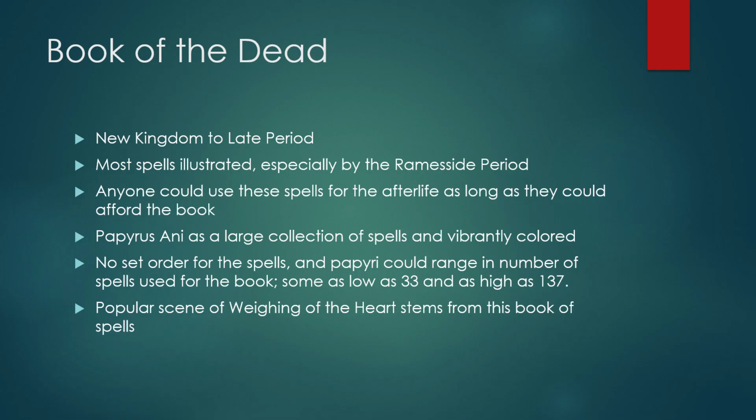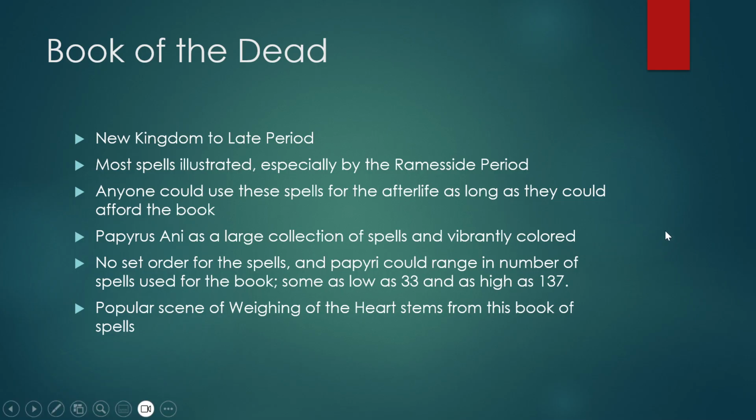Of the different papyri, the Papyrus of Ani is perhaps one of the largest collections of spells, and it is very vibrantly colored. Now, within the Book of the Dead, there was no set order for the spells, and the papyri could range in the number of spells used in each book. Some of them had as few as 33 spells in them, and some had as many as 137 spells in them.